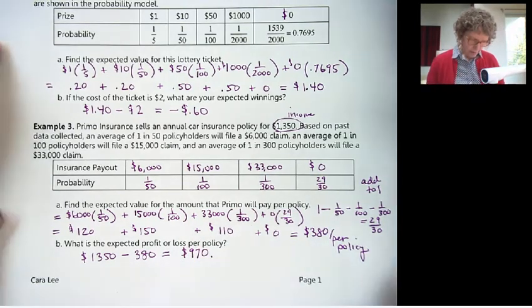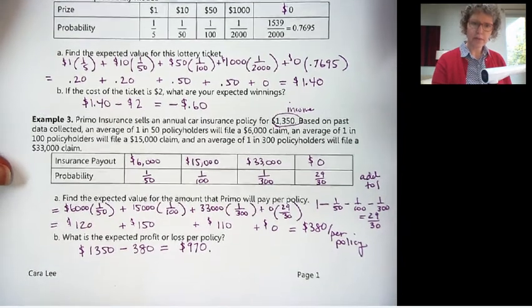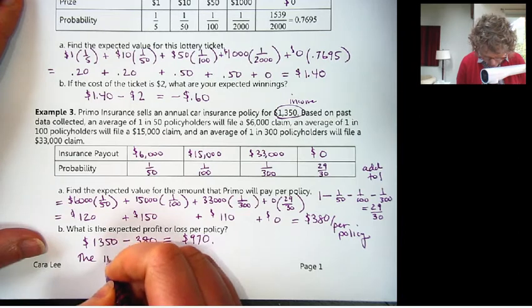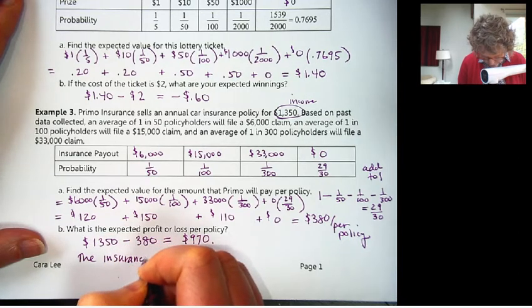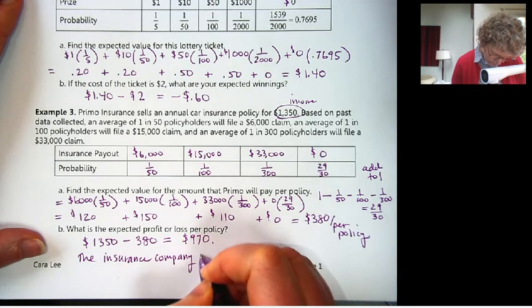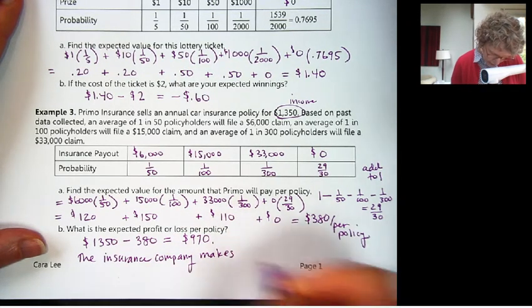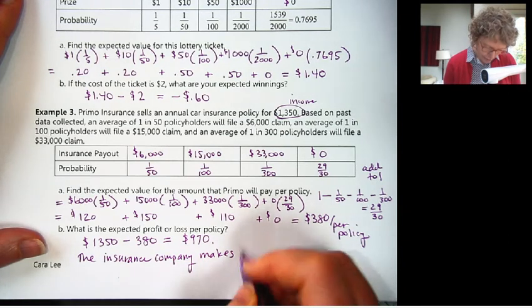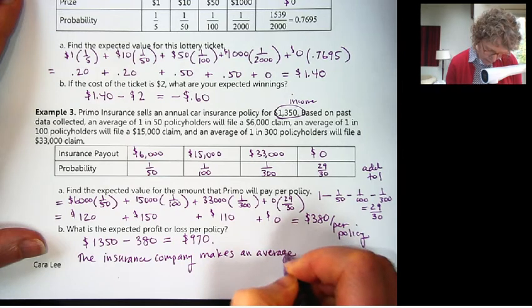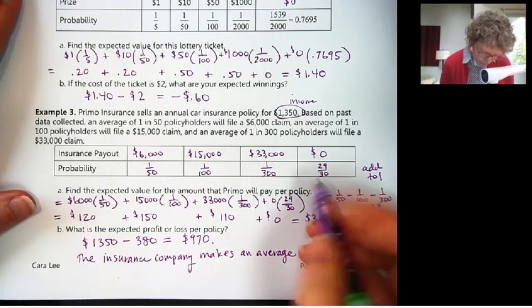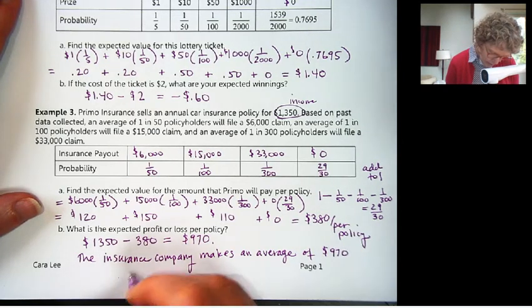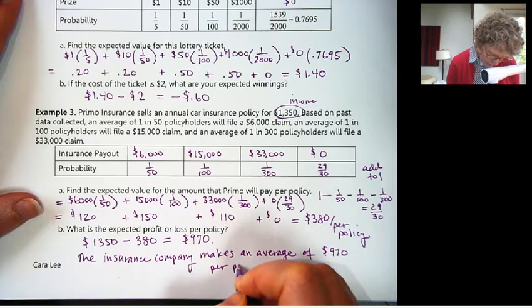So let's write that out in a sentence so it's really clear what this means. The insurance company, now I'm still going to put an average because this is an overall long run average of $970 per policy.